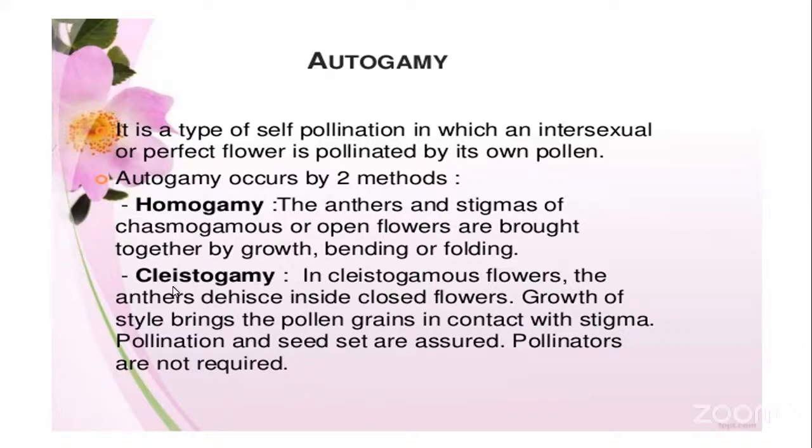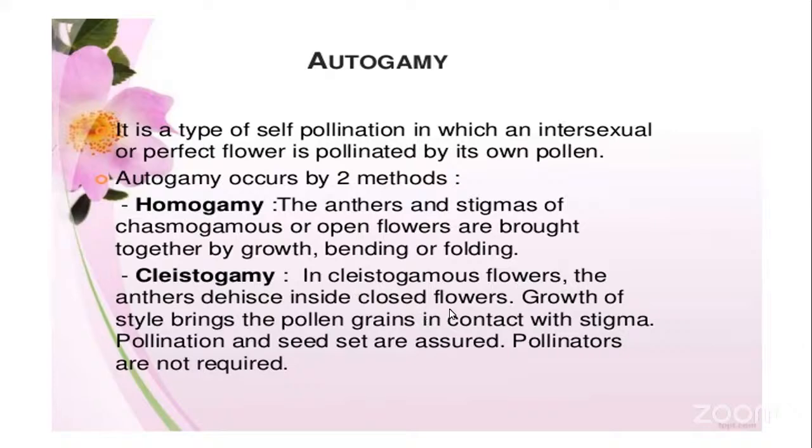Next, moving to cleistogamy. Here in these cleistogamous flowers, the flowers are closed. That is, the petals are closed. We can see only the bud condition of the flower. The flowers will never open. They are always in a closed manner. So those flowers are called cleistogamous flowers or closed flowers.